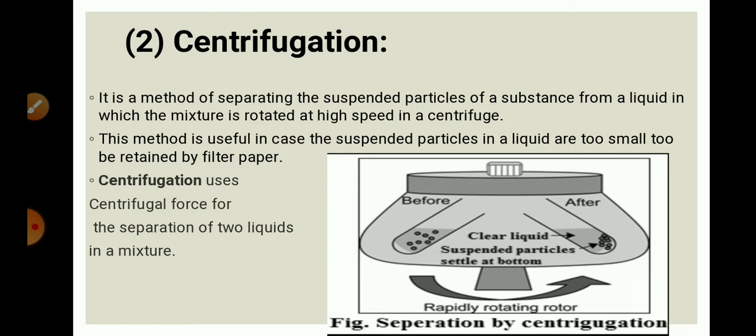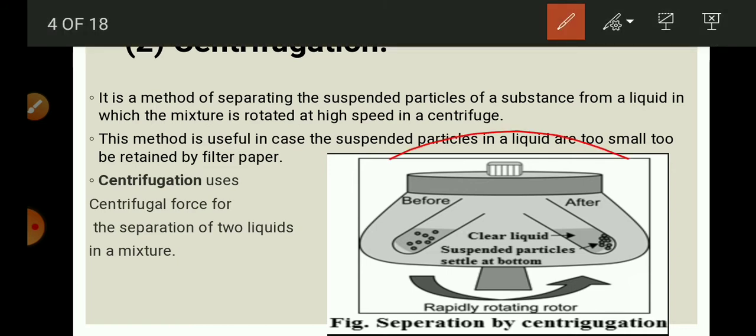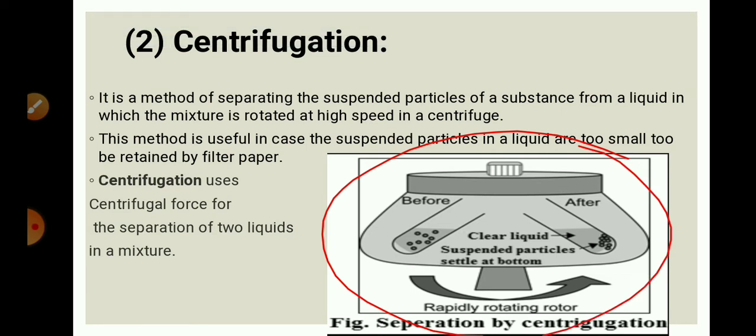It is a method of separating the suspended particles of a substance from a liquid, in which the mixture is rotated at high speed in a centrifuge. See, this machine is called a centrifuge. Centrifugation is the technique which is used to separate suspended particles which cannot be filtered with the help of filter paper. Sometimes the solid particles present in a liquid are very small and cannot be filtered out with filter paper. So to separate such suspended colloidal particles from the liquid, we use centrifugation.